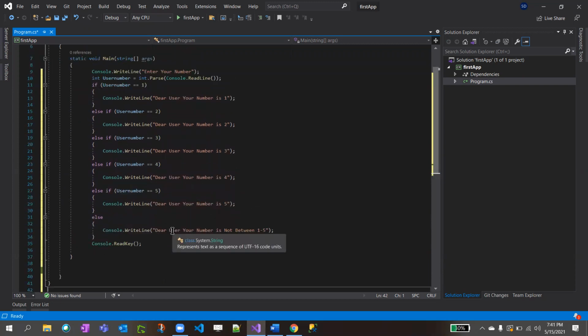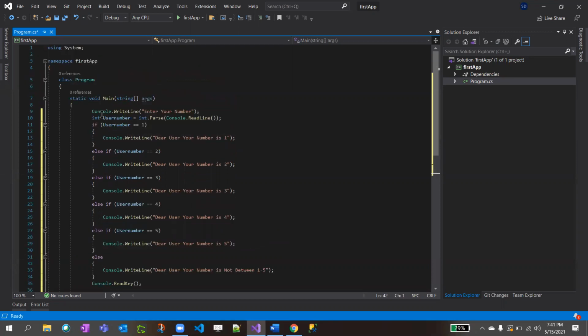WriteLine means it prints, and Read means reading the value we want. See here, Console.WriteLine, enter your number. It is similar to your scanf and printf in C. Similarly, whatever we do in C, we do with Console.WriteLine, enter your number.